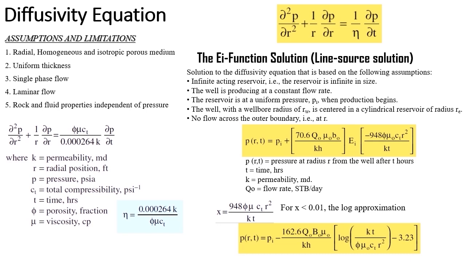Okay, so coming to this diffusivity equation, let's talk about the assumptions and limitations. Assumptions are: for a radial flow it is applicable, homogeneous and isotropic porous media. It is applicable for a uniform thickness, for a single phase flow, for a laminar flow, and the rock and fluid properties are independent of the pressure. Okay, so these are the assumptions and the limitations for the diffusivity equation.